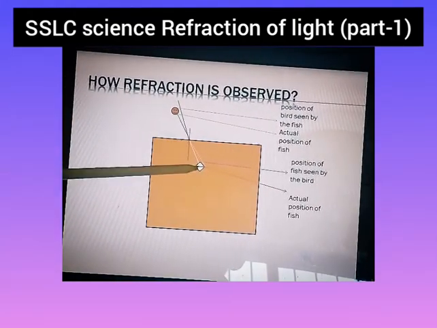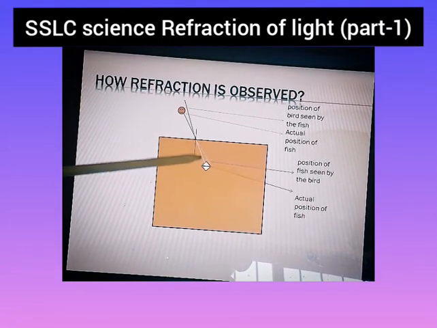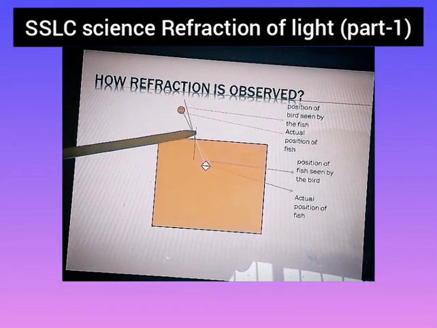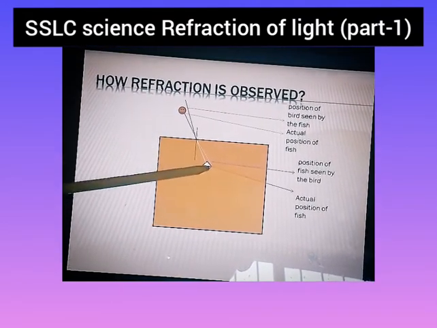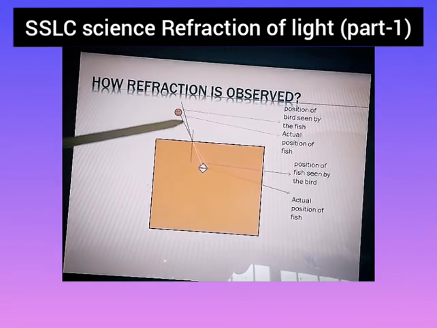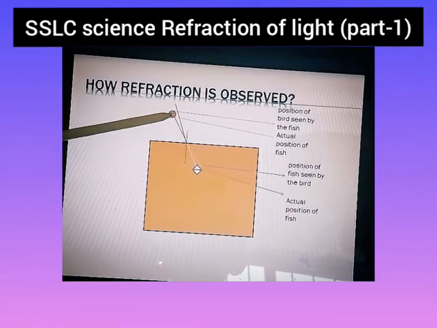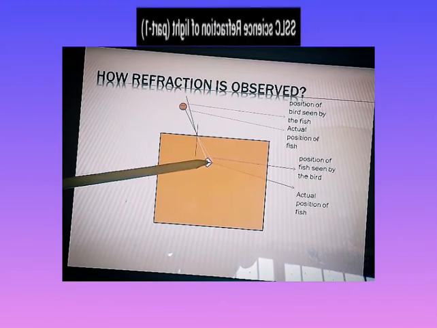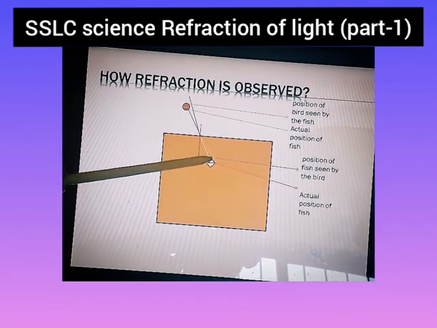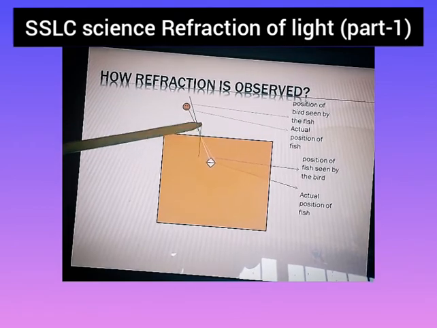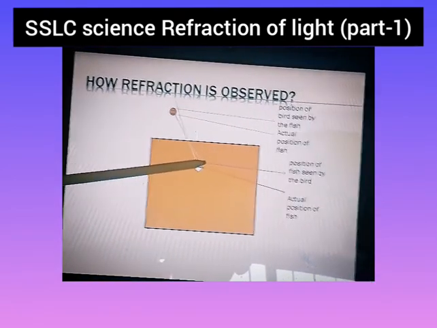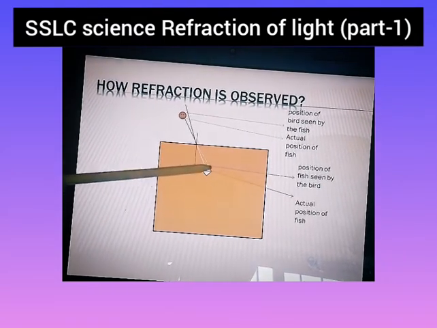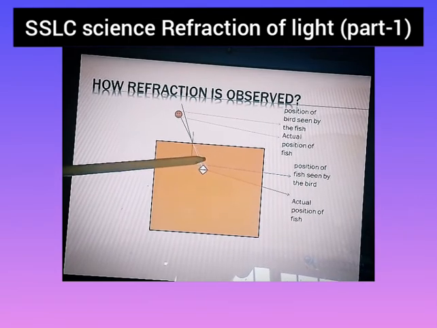For example, if the fish is here, the ray of light comes like this, so it makes an angle with the normal. When it comes out, the angle will be more. Because of that, the fish sees as if the bird is here. In the same way, the bird perceives that the fish is here, but the fish is actually there, so it will attack. The same thing happens when we shoot the fish: actually the fish will be here, but we shoot there, and the fish will escape.